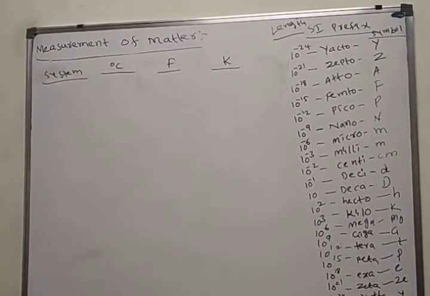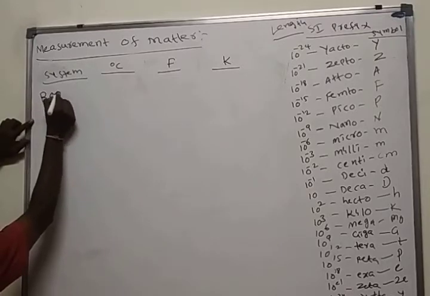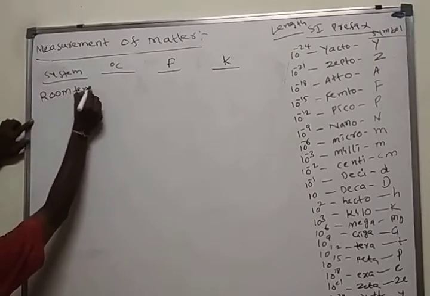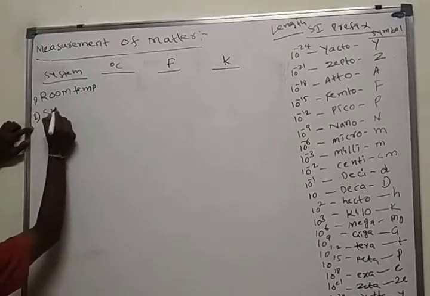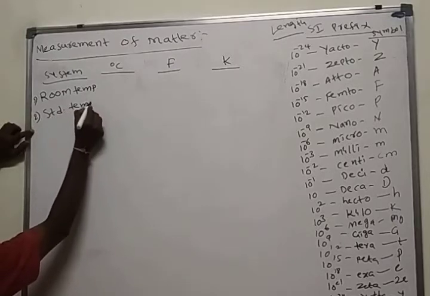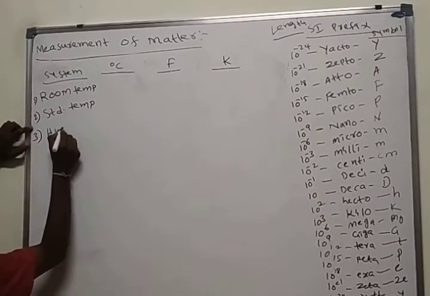Here I am taking the systems: room temperature, one system. Second, standard temperature. Human body temperature.